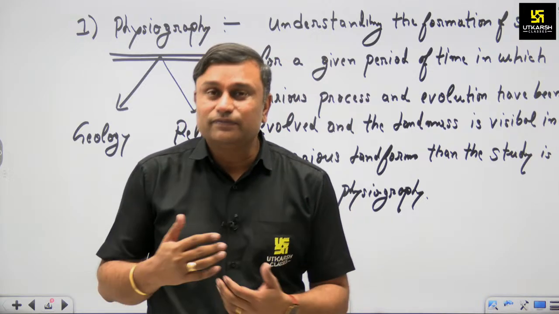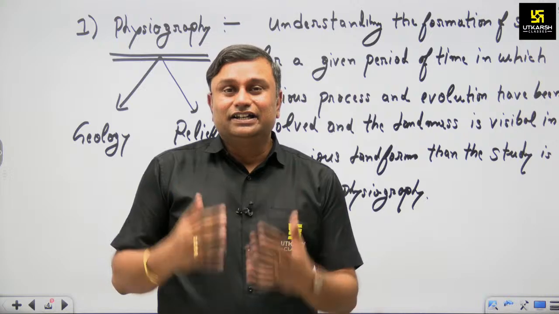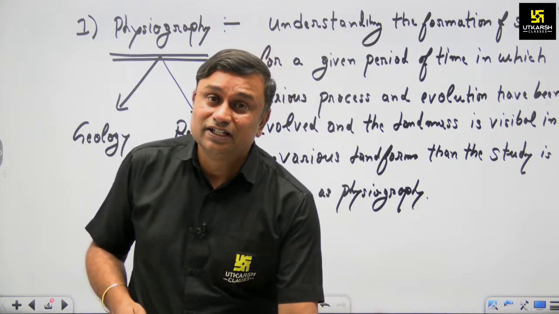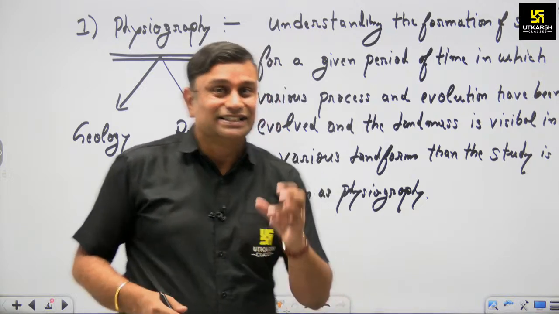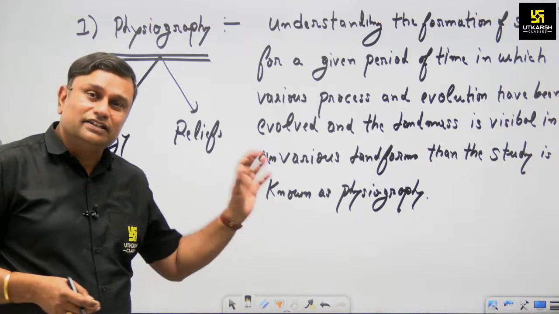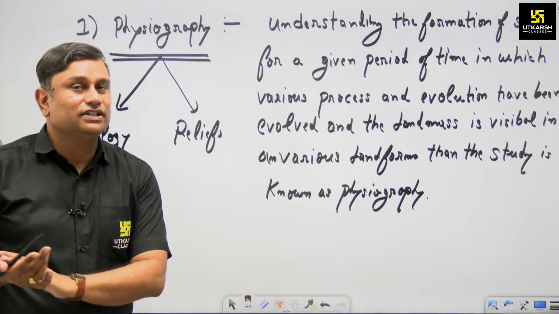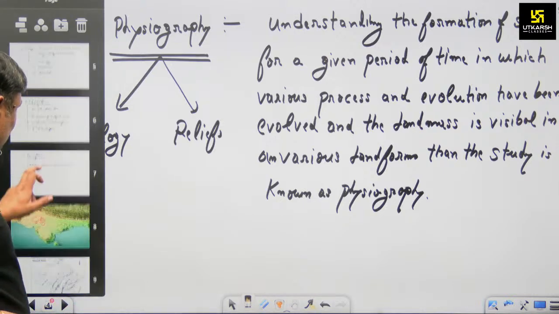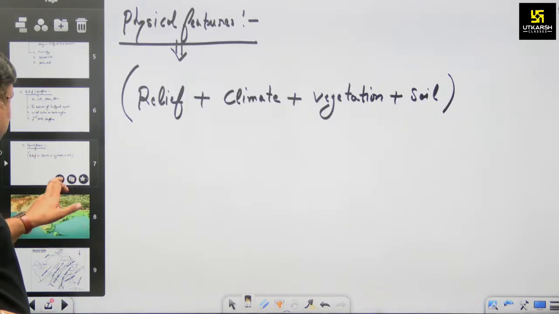So in terms of physiography, we will study the Rajasthan aspect, and in physiography, firstly we will describe the geological aspect. What is the geological aspect of Rajasthan, and then we will divide Rajasthan into its physical features. So now we will discuss the geological aspect of Rajasthan.